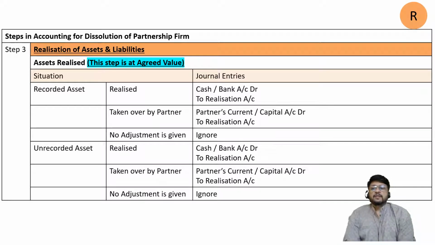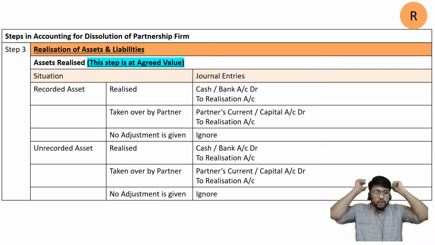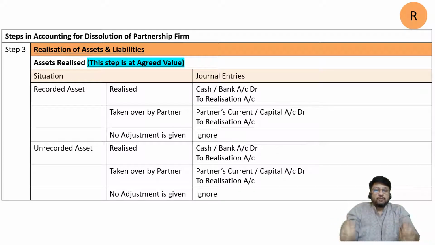Okay. Next one is unrecorded asset. The assets which were not in the balance sheet. So when we took items out from the cupboard called the balance sheet and put them on the invisible table called the realization account, these items were not there. But thereafter they automatically came on the table, not from the balance sheet, because in the balance sheet they were not recorded, but thereafter they came there. So how is it possible that an item is not there in the balance sheet but it will appear on the realization account, or it will be giving some cash? Possible. For example, the partnership firm has purchased some shares.